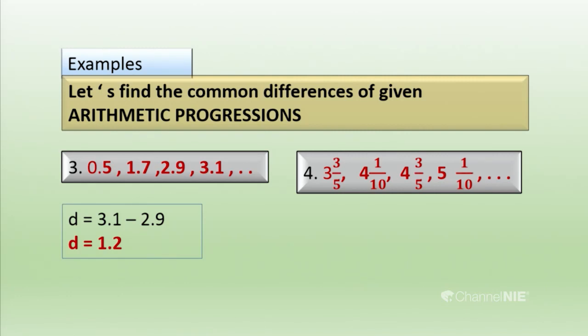Let us take a consecutive pair. Here I have selected 4 and 1/10 and 3 and 3/5. So I have subtracted 3 and 3/5 from 4 and 1/10, and the answer is half. We got half as the common difference of the fourth arithmetic progression.